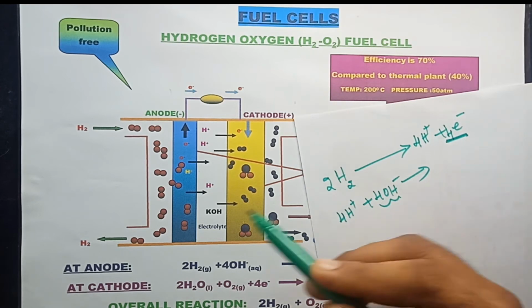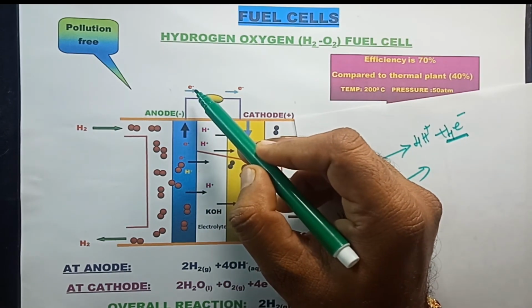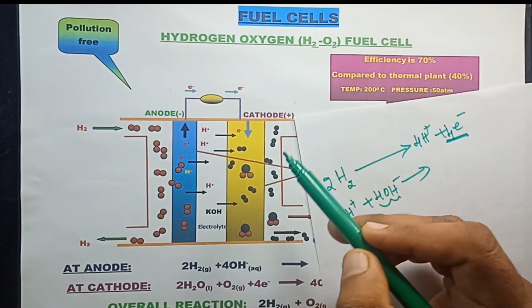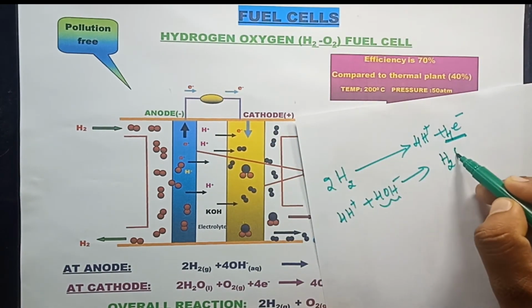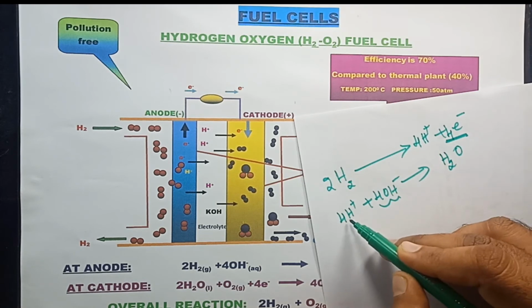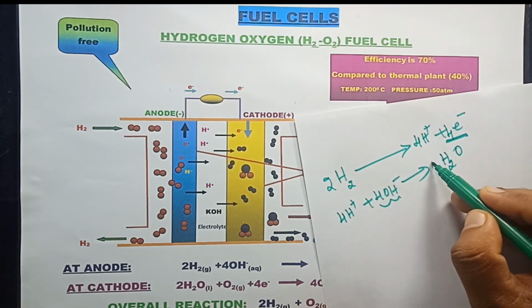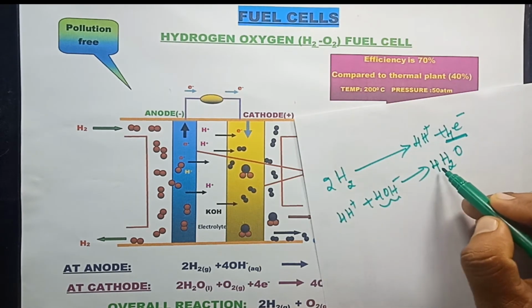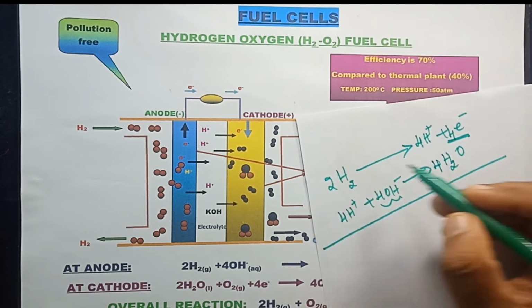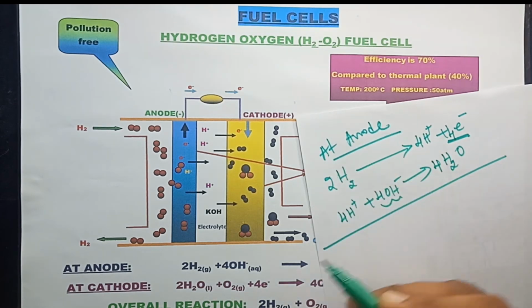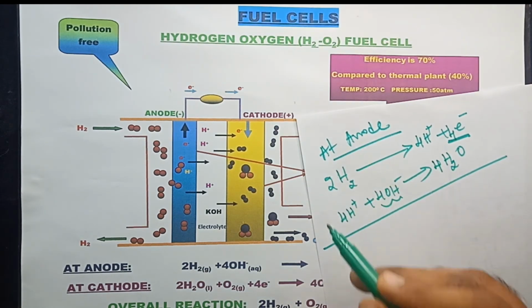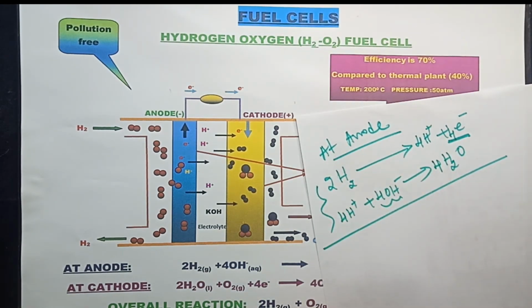The released electrons go into the external circuit towards the cathode by this way. So we get H2O. How many hydrogen atoms are there? 4 plus 4, 8. So I am writing 4 H2O. This is the reaction that takes place at the anode. In the book they give only one reaction, friends, but actually two reactions take place at the anode.